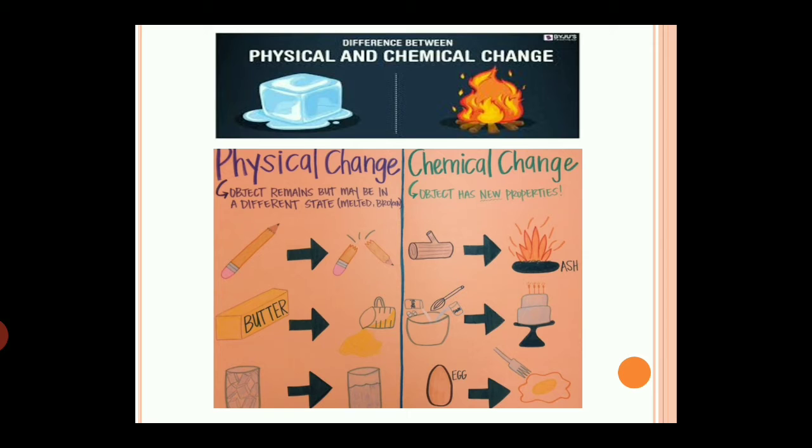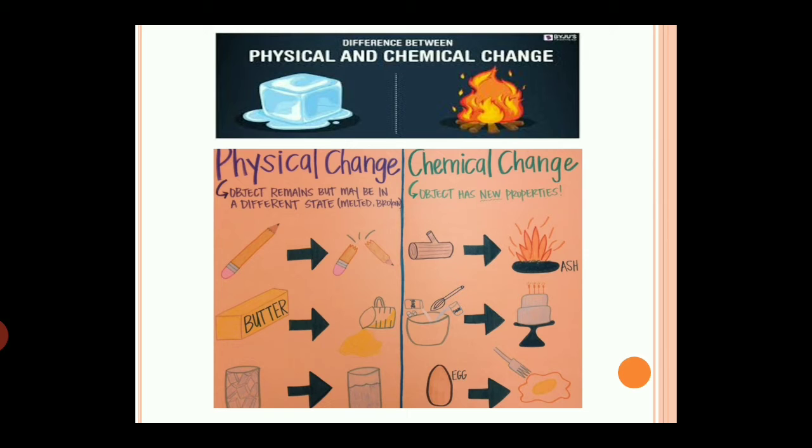Generally, physical changes do not involve the production of energy, while chemical changes involve the production of energy, heat, light, sound, etc. When I burn a cracker, it is a chemical change because it cannot be reformed into its original state. So it produces heat, light, sound, etc.